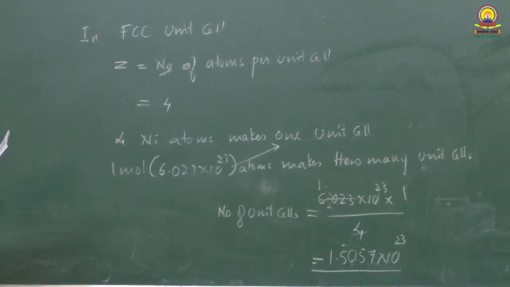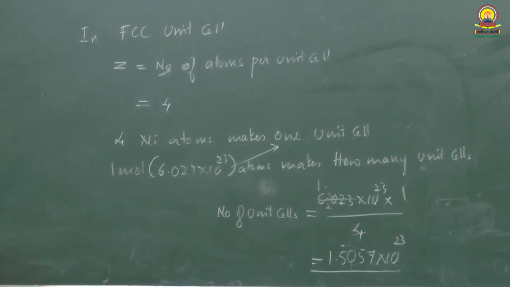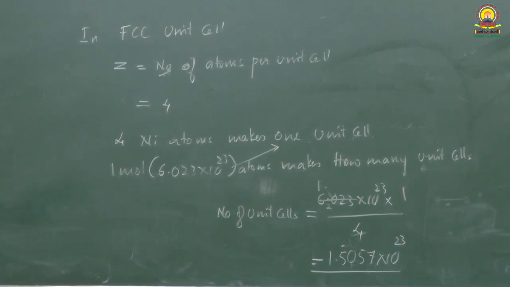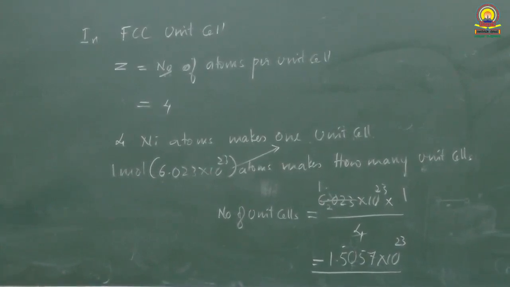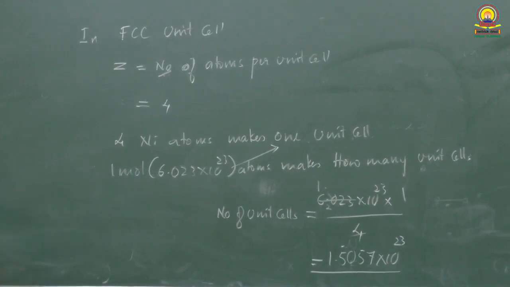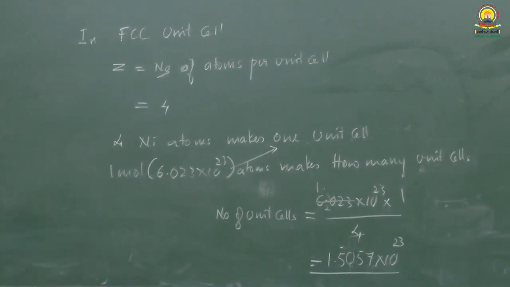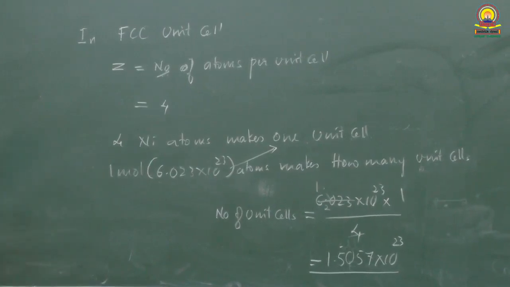Question number 15 is the definition of packing efficiency. Packing efficiency is the total volume filled by the particles or atoms in the unit cell. In the space present in the unit cell, the part that is filled with the spheres is called packing efficiency.